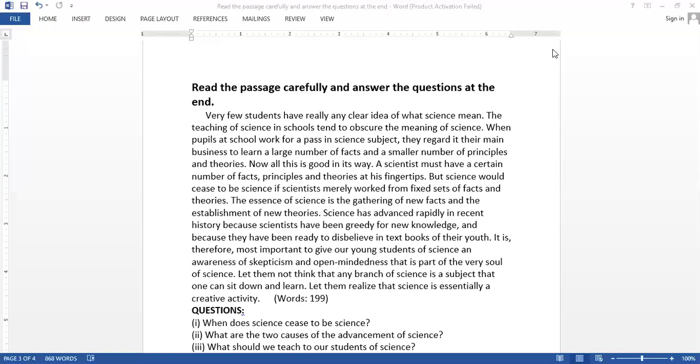Okay. Then you may be asked to complete an incomplete sentence or paragraphs on the basis of the given passage. Okay. So in that case, you have to look back, read the passage again, find out what's missing in the sentence, and then supply the missing information. And then you may be asked to make a précis or a summary of the passage. And I had told you in my previous lecture, précis is one third.